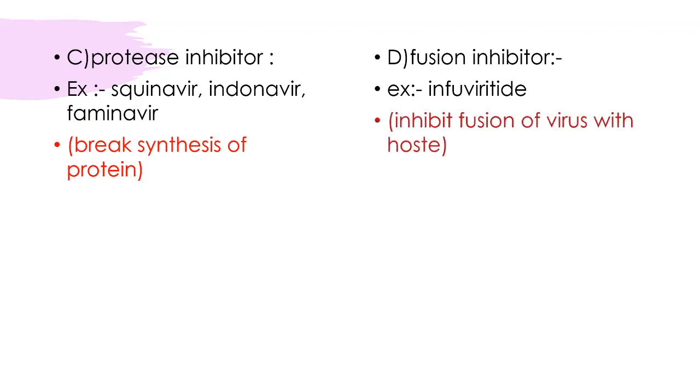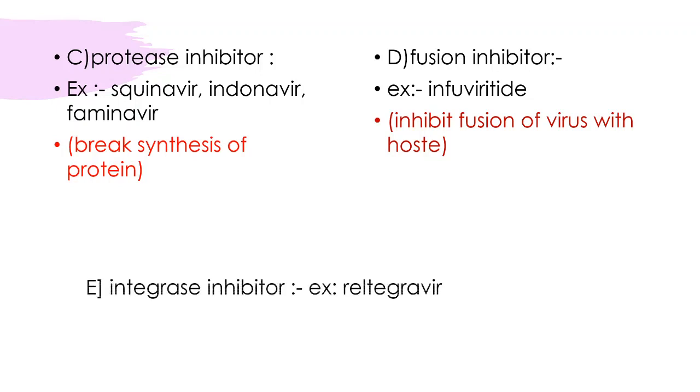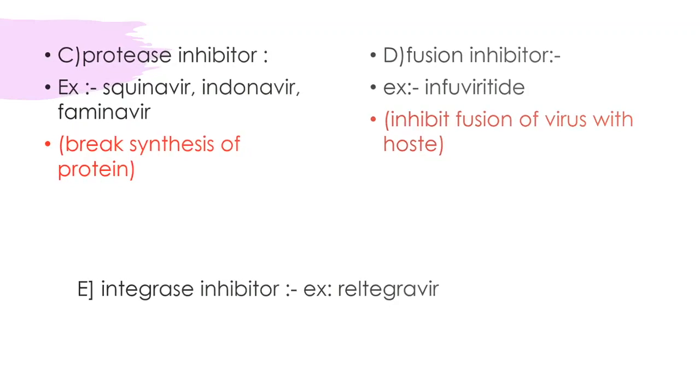And the fifth and last subclass of the antiretroviral agents is integrase inhibitors, of which the example is raltegravir. So you should know at least 2 to 3 examples from each class.